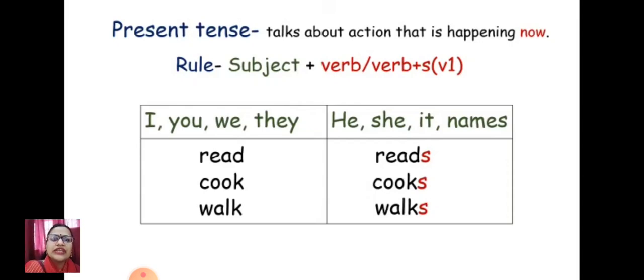So I, you, we, they come with the first form of the verb. He, she, it come with the first form of the verb but with the addition of s. By adding s, it will make the verb singular.